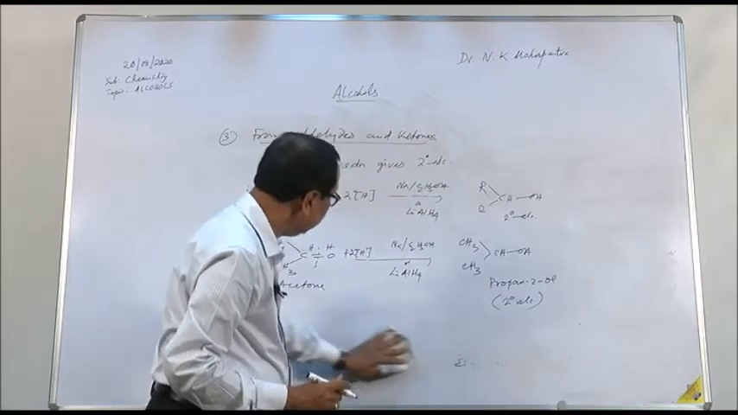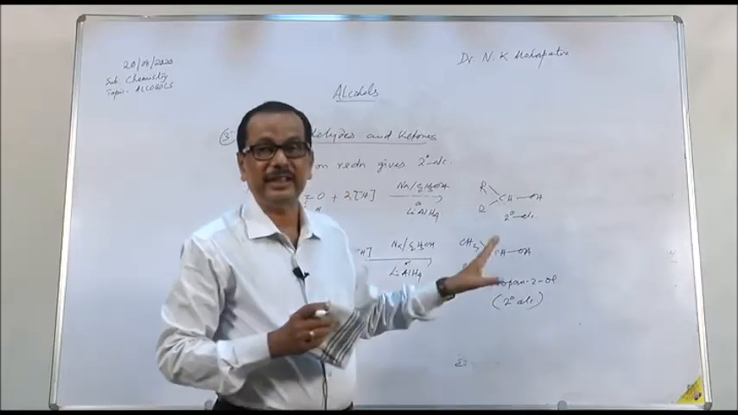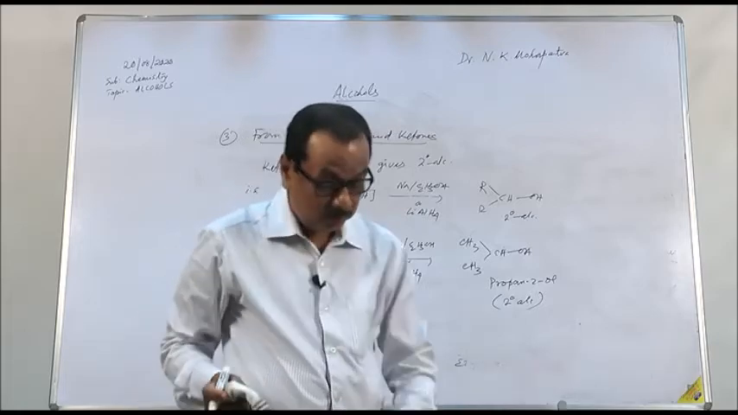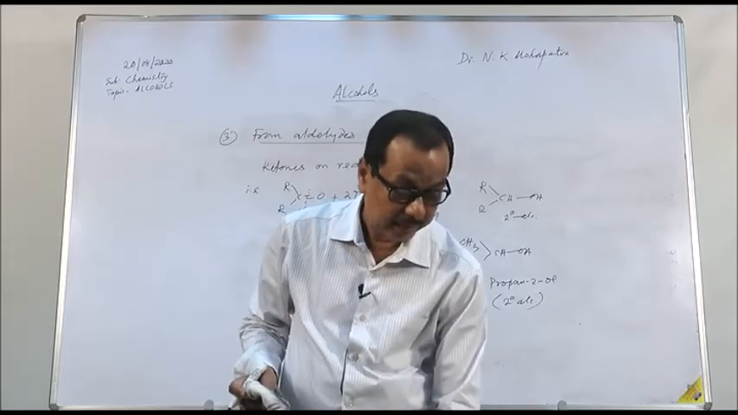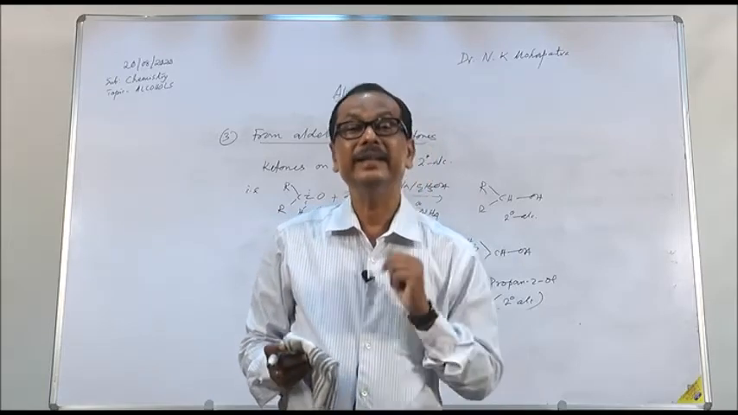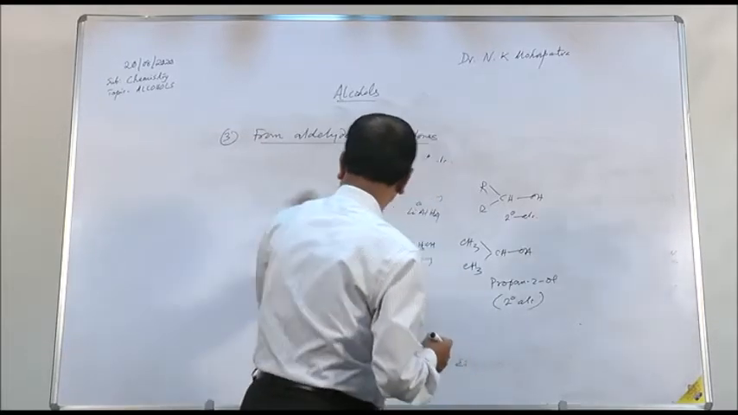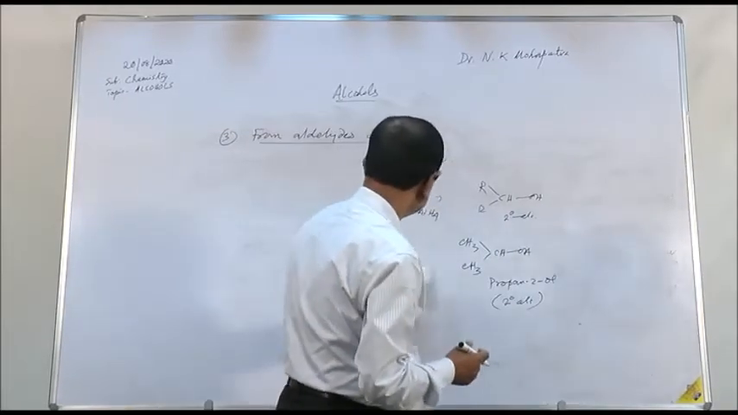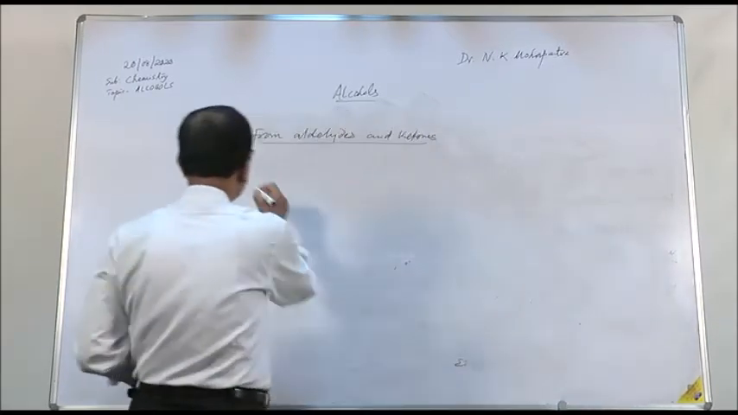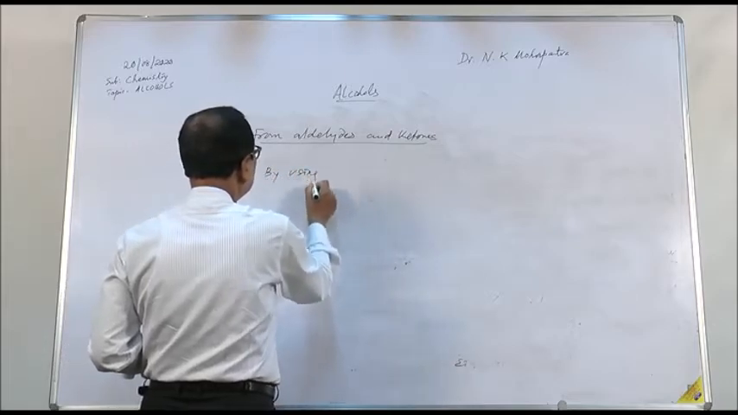So, aldehyde and ketone by the reduction method give primary and secondary alcohol. Tertiary alcohol cannot be prepared by this method. However, another method is there. We can prepare 1 degree, 2 degree, 3 degree alcohols from aldehyde and ketones. That is, the second method of preparation is by using Grignard's reagent.